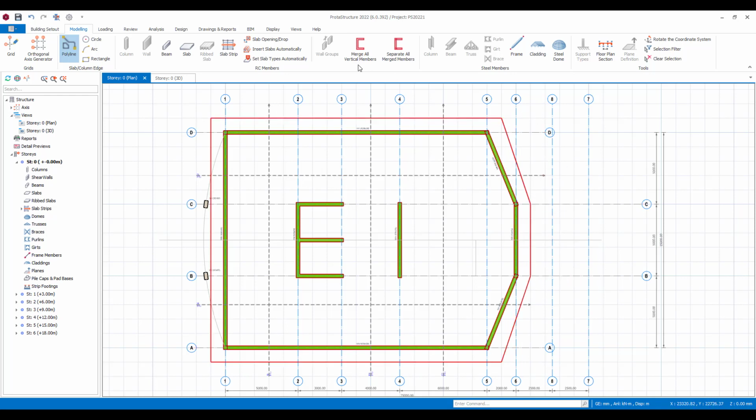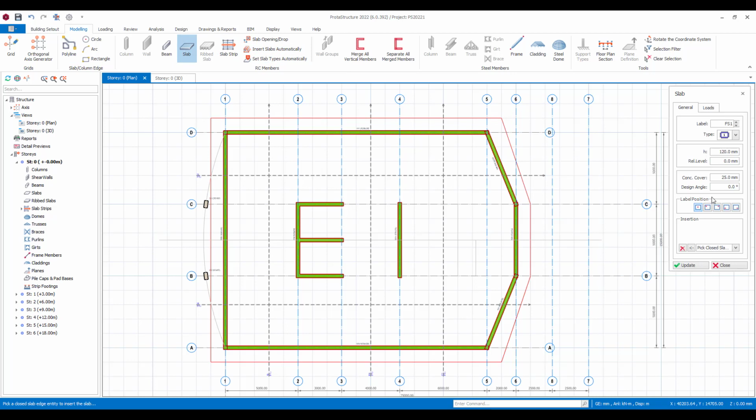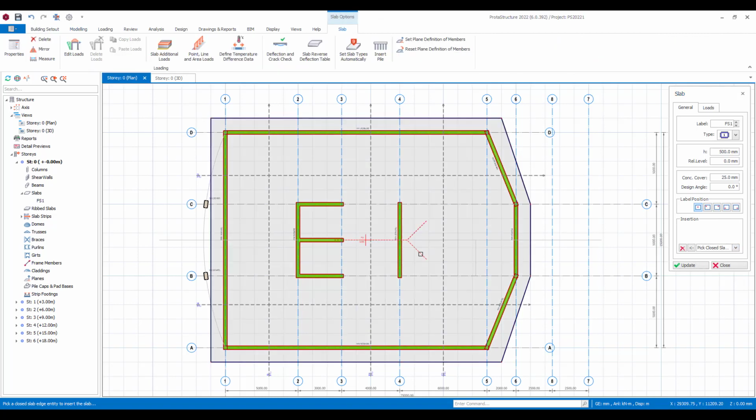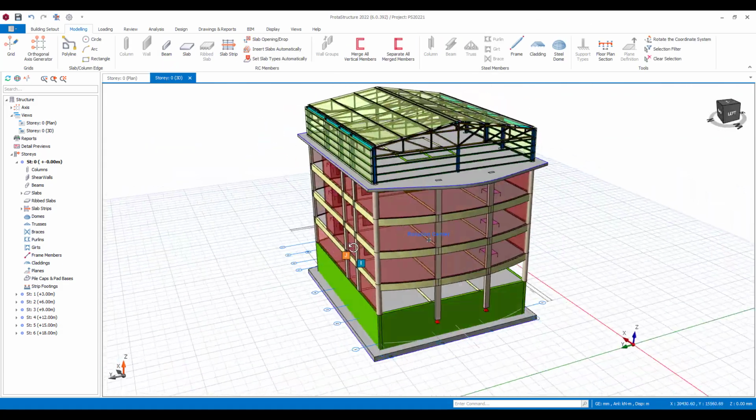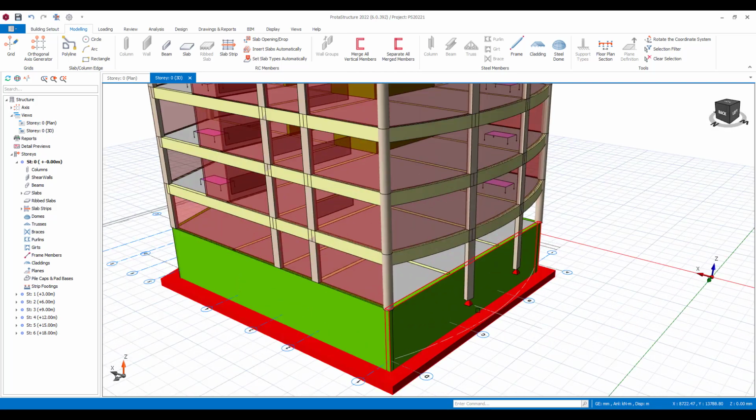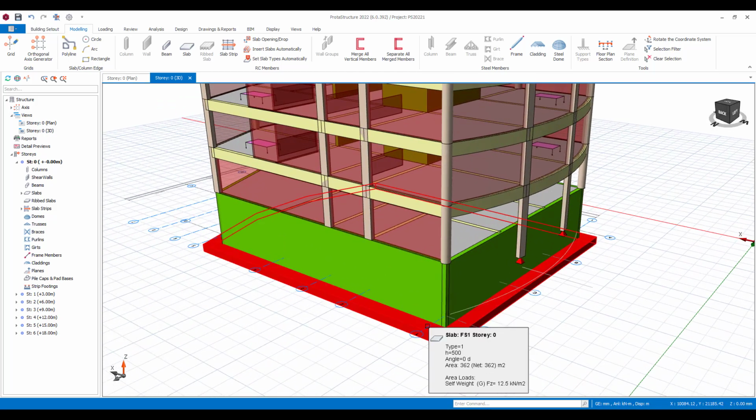And if I go back to my slabs, and use the same command that we used earlier, I can type in the thickness of the slab, pick closed slab edge, and straight away we've defined our raft within the model. If I go to the 3D view, you can see that in here as well. So we've supported those columns as well as defined a raft at the base.